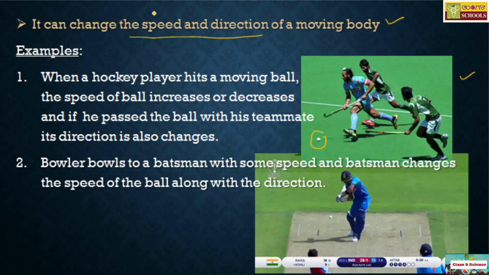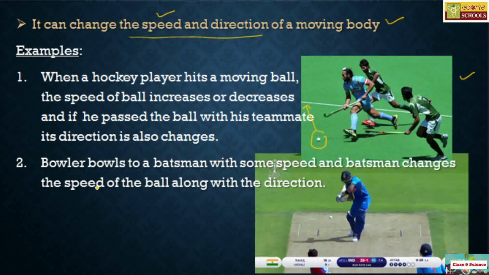The speed of this ball either increases or decreases, and hence I can say that force can change the speed of the object. Similarly, if he passes to some other teammates, probably we are not getting his teammates in this picture. Anyway, if he passes the ball to his teammate, its direction is going to change. Assume there is a person somewhere here, he can push the ball somewhere here, then we can easily say that it can even change the direction of the moving body. Here the body which is in motion is the ball.